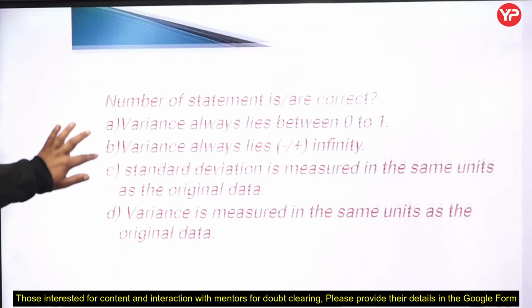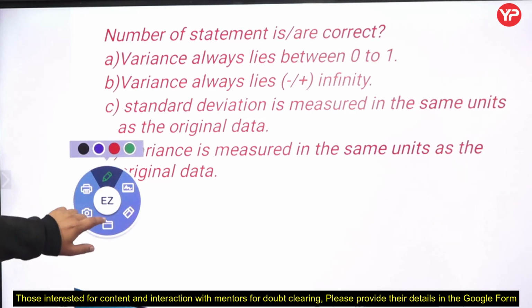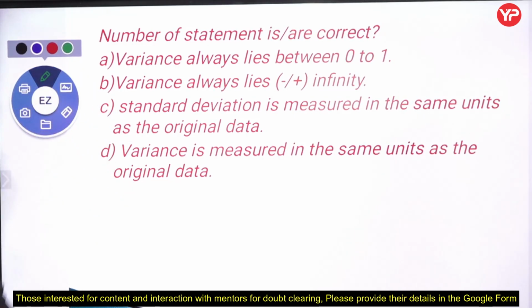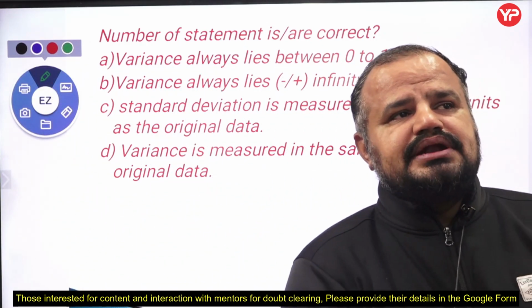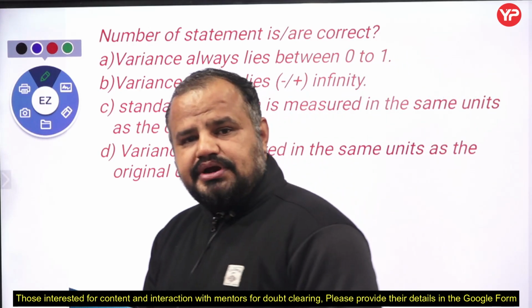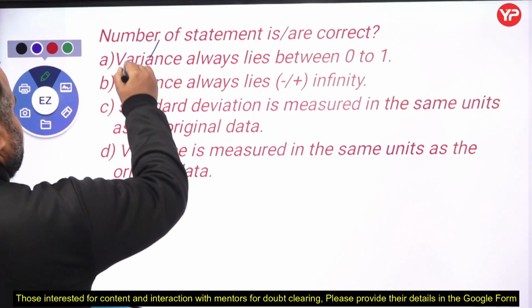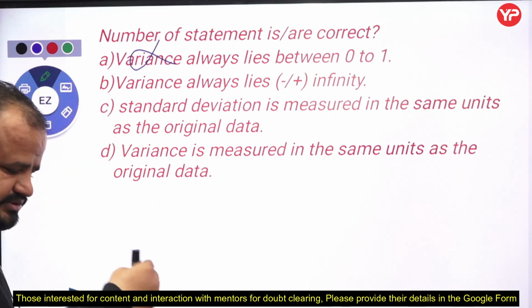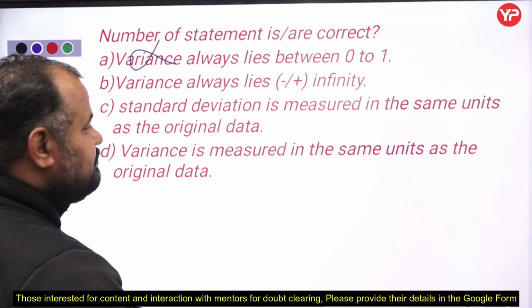Next, the number of statements that are correct. Even though that is a simple question, it is still a very important point. Now tell me which of the following statements are correct. Now my dear students, see here the important point you have to keep in mind. Variance always lies between 0 and 1. That is wrong. Variance tells me how much the values deviate from the mean.